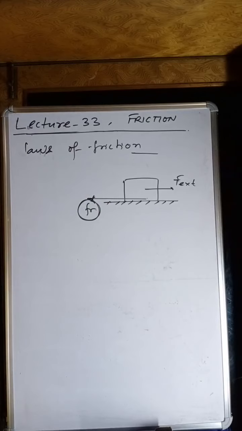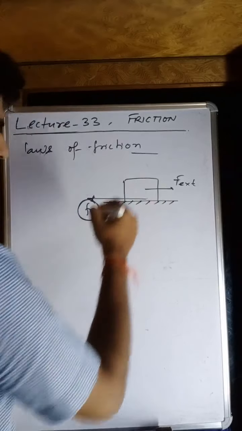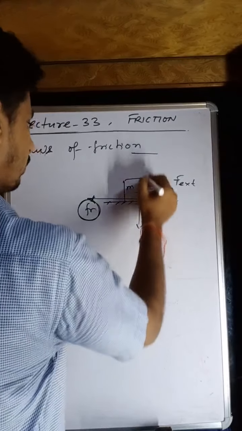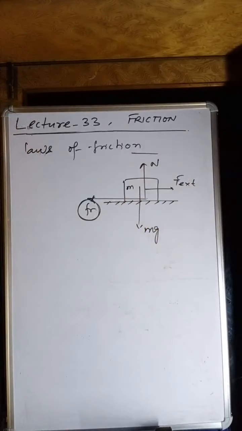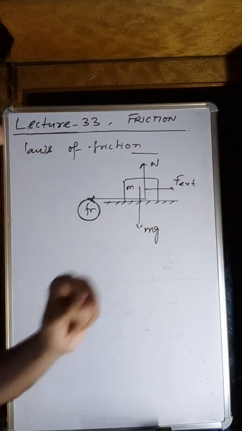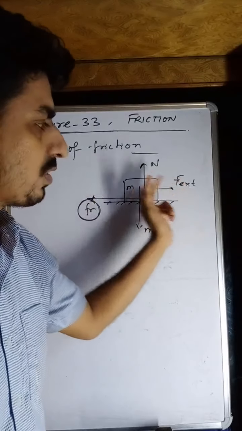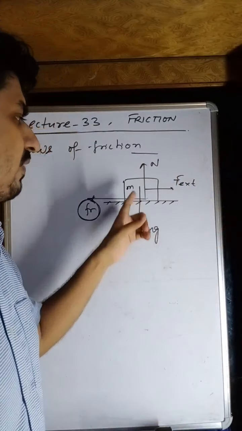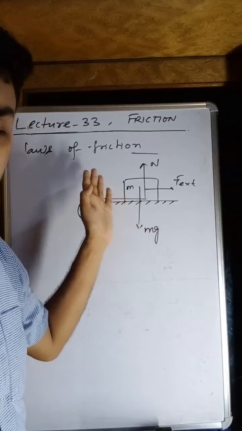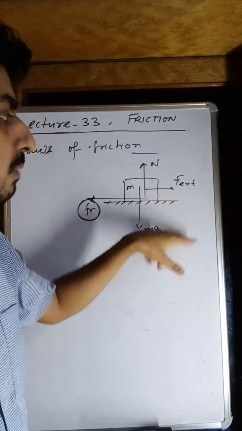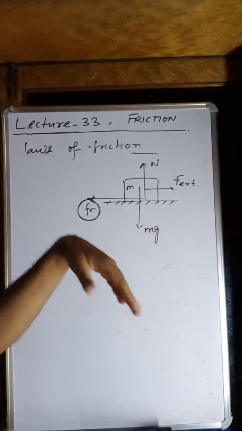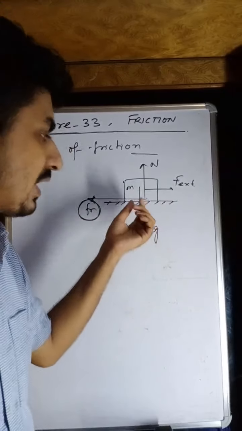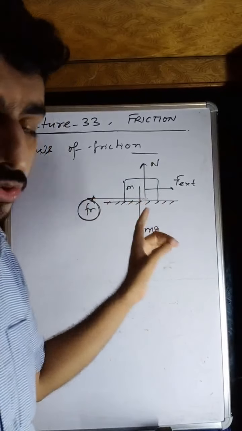According to the first law of friction force, if you draw the free body diagram, the mass is m, then you will find mg downward and there will be a normal reaction. If you are applying a 2 Newton force, pulling the body, then the friction force will be something. But if you increase the mass to 2m and apply the same force, remember, there is no change in the static friction force. That is the self-resistive force, which is not going to change.